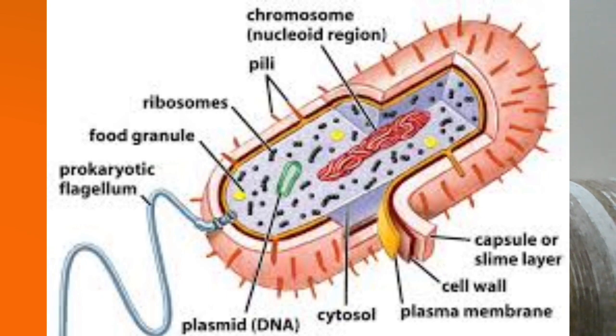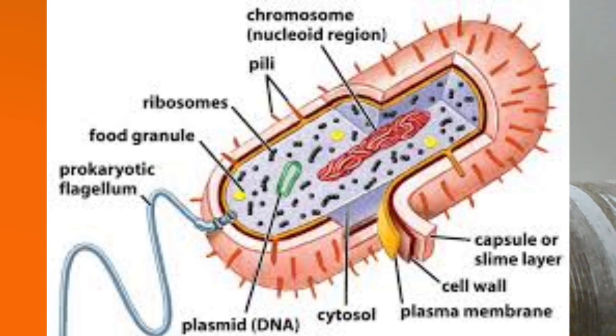This cell wall is made up of peptidoglycan, some amino acid plus glycan, a disaccharide. The plasma membrane is constituted just like any other ordinary plasma membrane, made up of lipids and protein. You can see in the cytoplasm, membrane-bound cell organelles are absent. There are certain granules which are called inclusion bodies here. Instead of a nucleus, you can observe a nucleoid, because it is not bounded by a proper nuclear membrane.